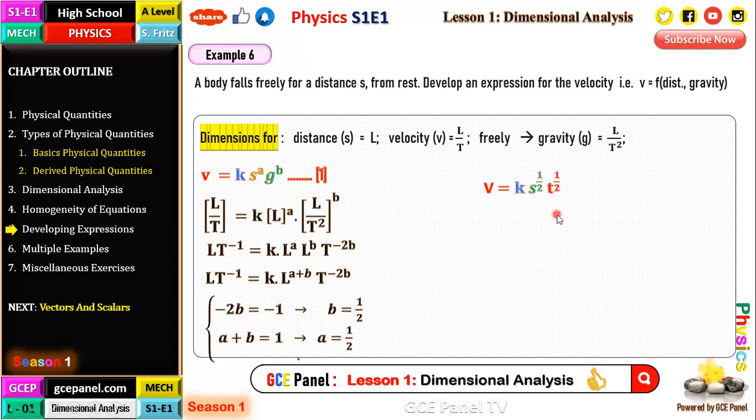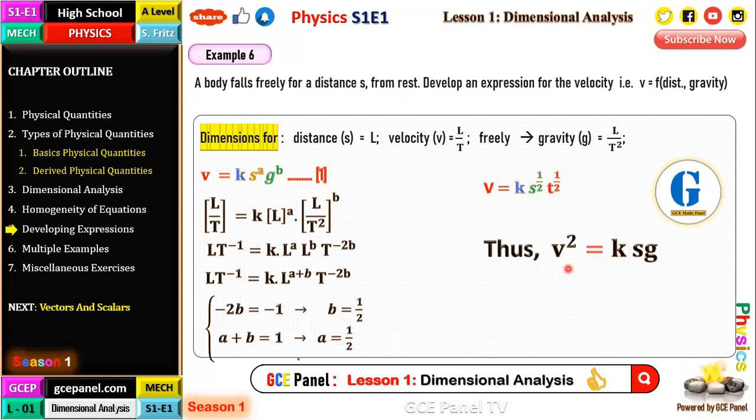Okay. So if we square both sides, we will have V squared is equal to a constant, with this constant K now replaced with a capital K. It's a different constant now, because squaring the constant gives another constant, KSG. Or this could just be written as V is equal to K root SG.